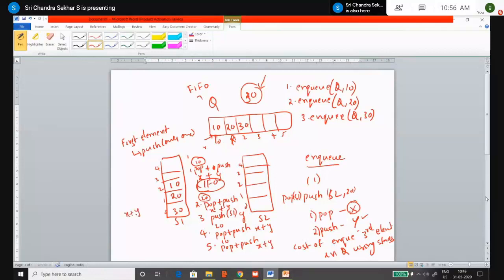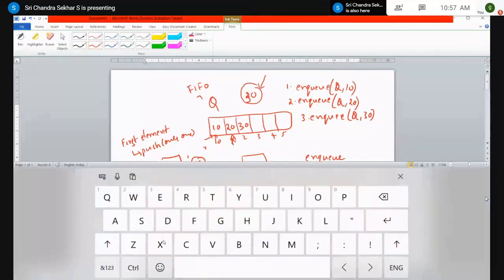For the first pop and push of 10, X plus Y. For the first pop and push of 20, X plus Y. For pushing the new element into stack S1, Y. And again popping back the element 20 and pushing it into the stack is X plus Y. Similarly, again X plus Y for 10. So what is the total cost? 4X plus 5Y. This is very important. These are the questions that might be asked in the final GATE examinations. We have some questions related to this, right?